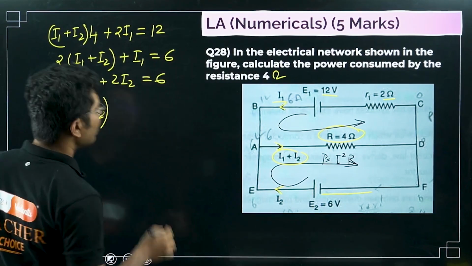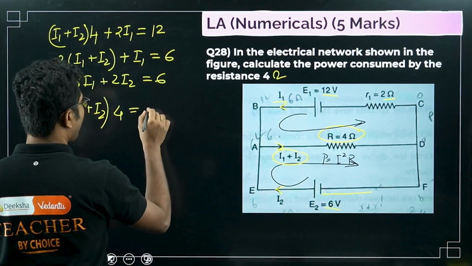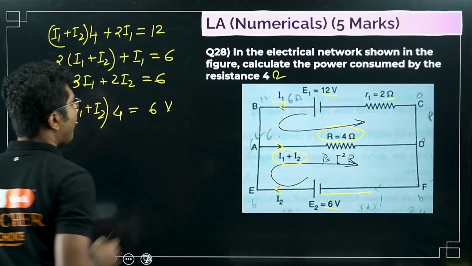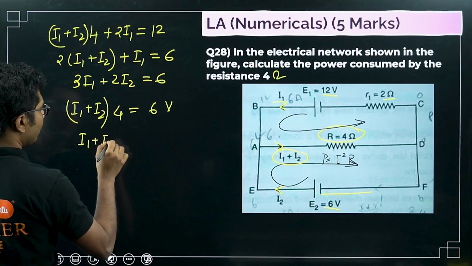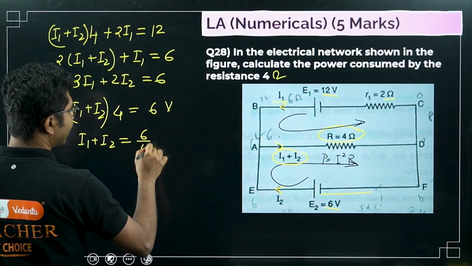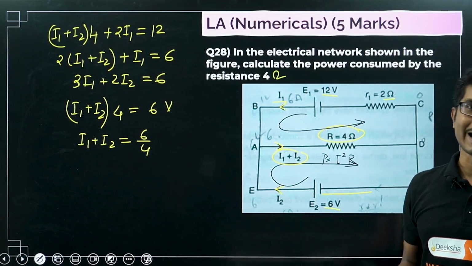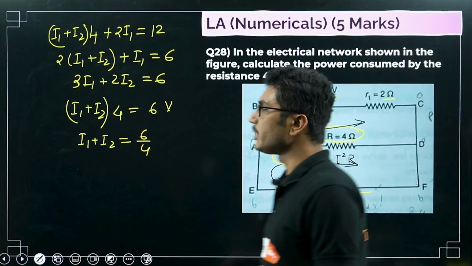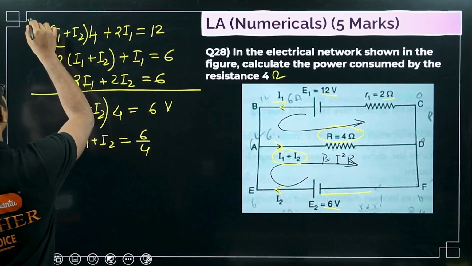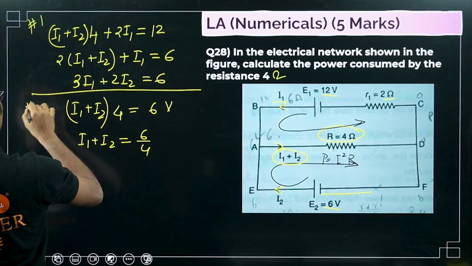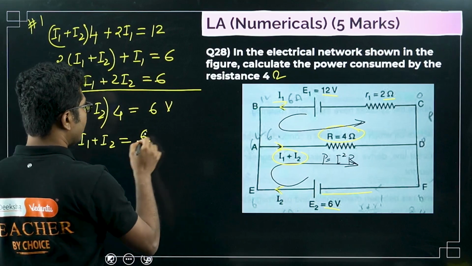I1 plus I2 times 4 should be equal to 6 volts, so I1 plus I2 equals 6 by 4. For any closed loop, this should be valid. That is the beauty of Kirchhoff's voltage law. Individually, you take any loop, this is loop 1, this is loop 2, it is valid for any of the loops, so it will be 3 by 2.